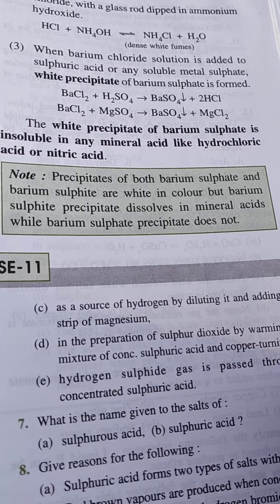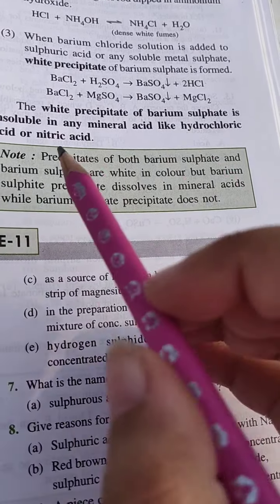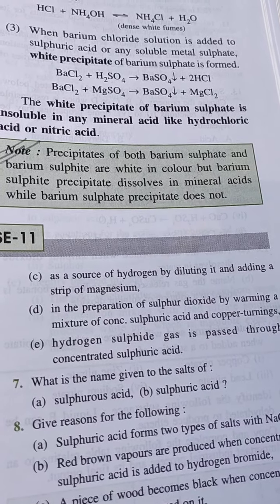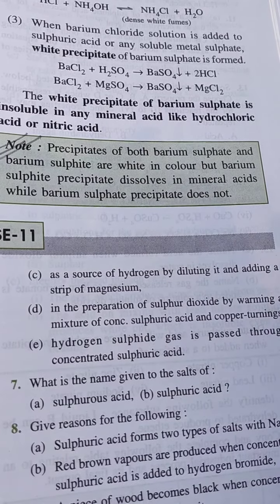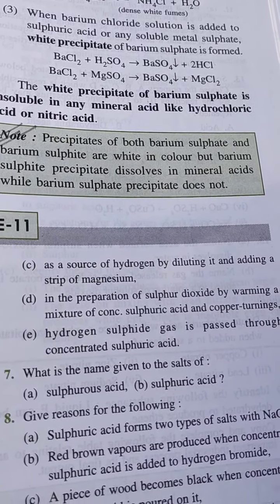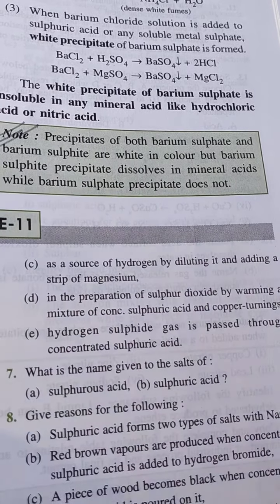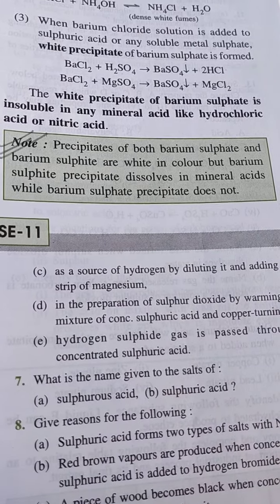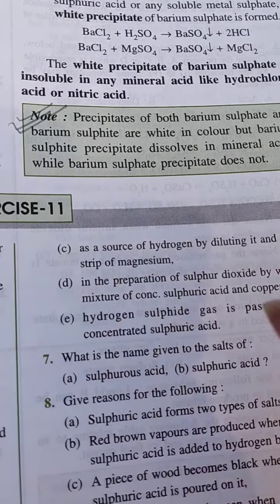All right. This is a very important note. Read it. Precipitates of both barium sulfate and barium sulfite are white in color, but barium sulfite precipitate dissolves in mineral acid, and barium sulfate precipitate doesn't dissolve in any mineral acid. This is all for chapter 11.